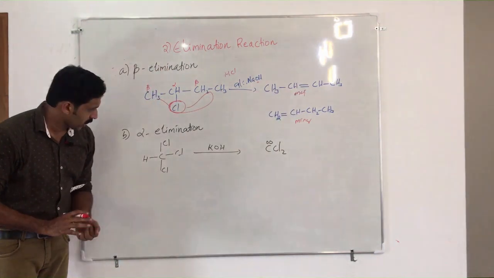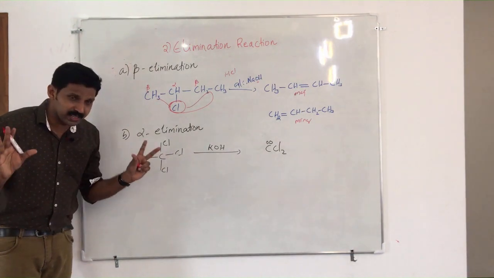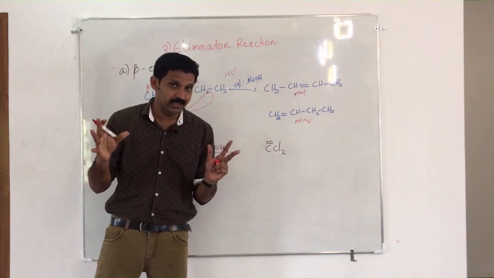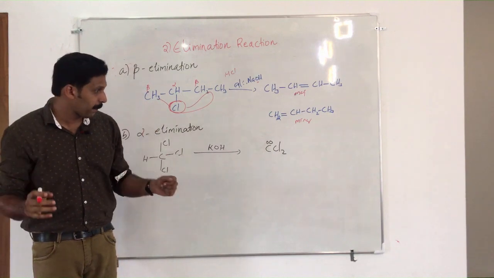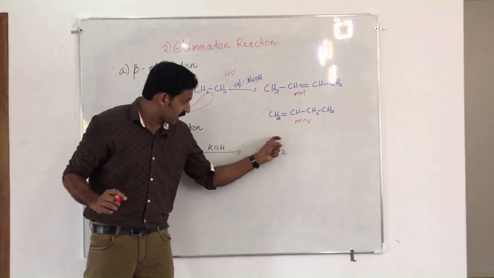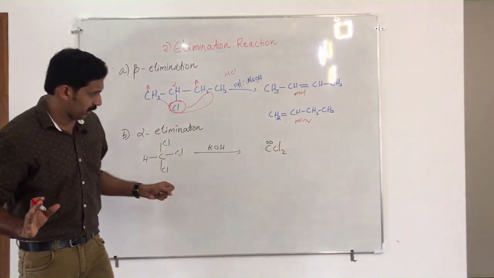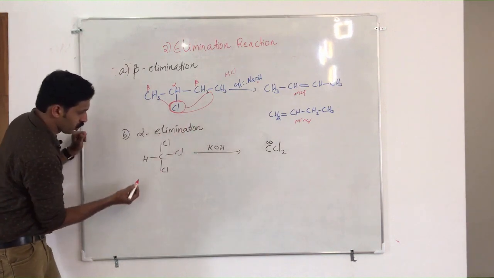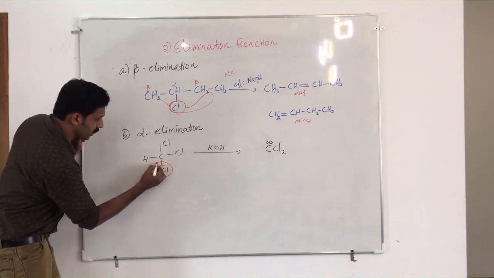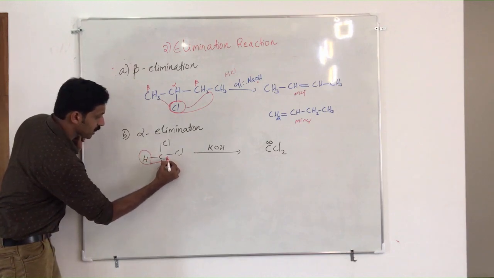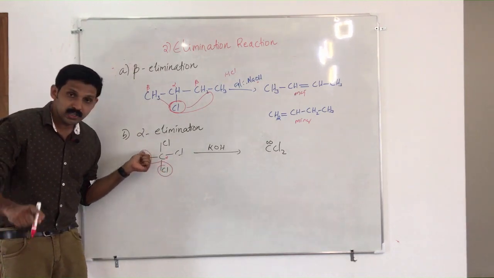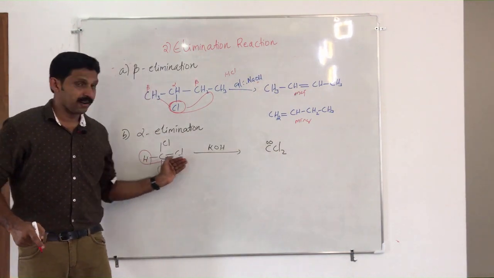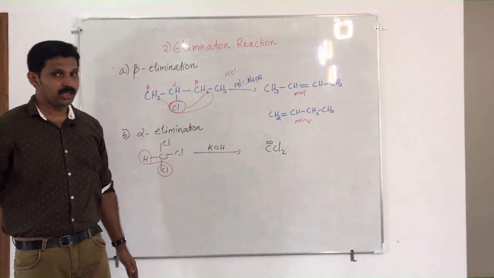Now, what is alpha elimination reaction? This type of reaction you can see in the Reimer-Tiemann reaction. If you study the mechanism of the Reimer-Tiemann reaction, there is a reaction intermediate, we call it carbene, that is formed. This is a carbene. The removal is just like this way. On reaction with KOH, chlorine is removed from here, hydrogen is removed from here itself. This we call the alpha carbon atom. Chlorine and hydrogen are removed from the same carbon atom. That type of elimination we call alpha elimination. That is about the elimination reactions, right?